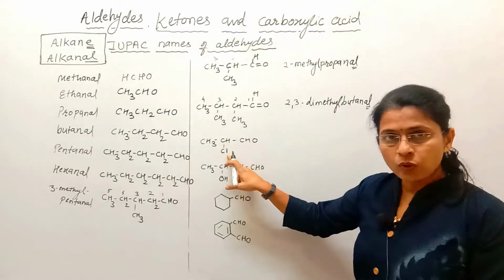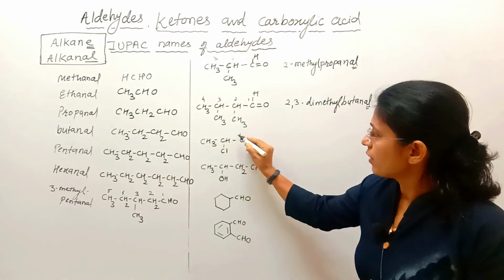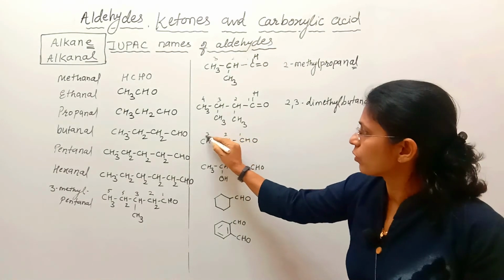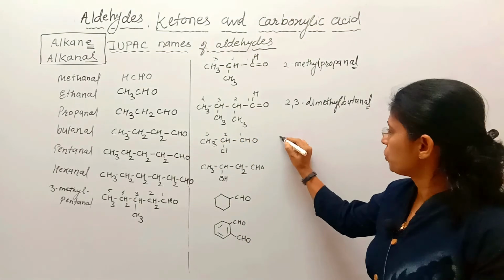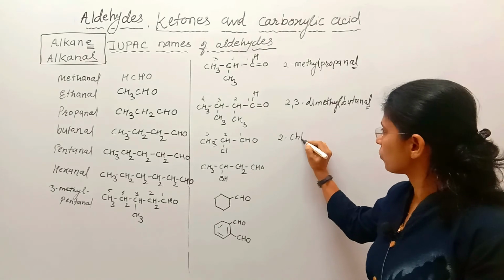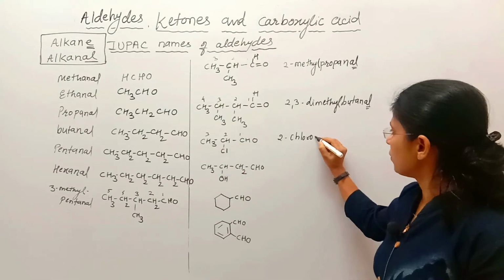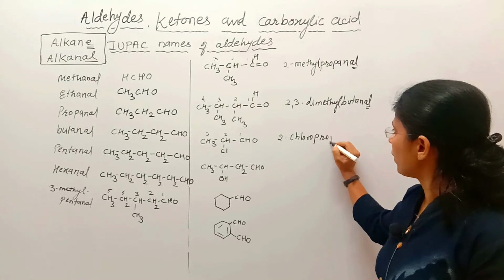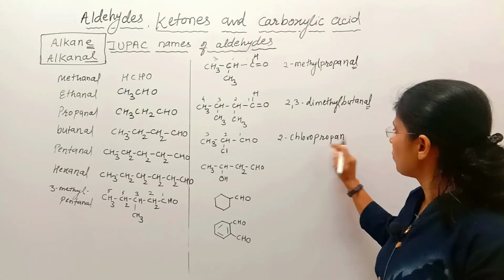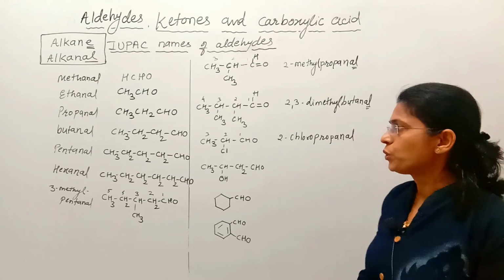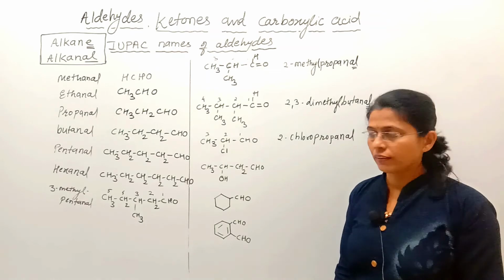Here chloro is a substituent at second position. So it is written as 2-chloro, 3 carbons, that's why propane. E is replaced by al, that's why 2-chloropropanal.